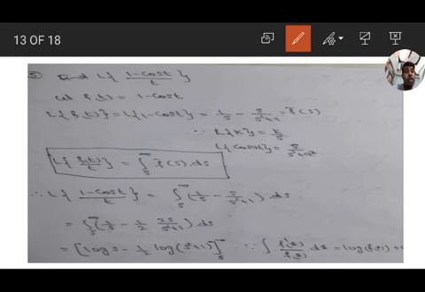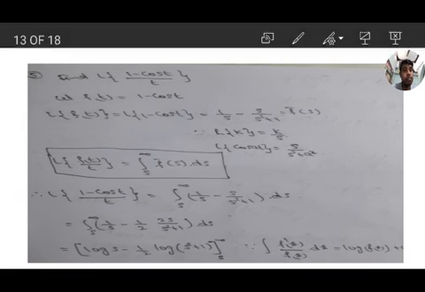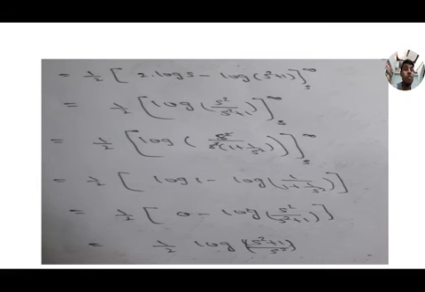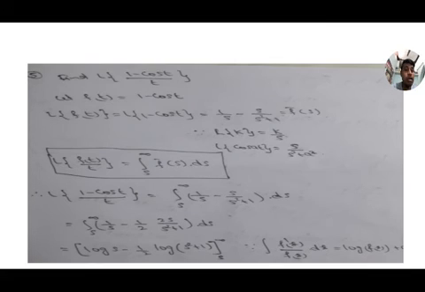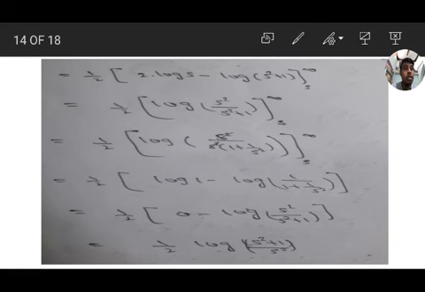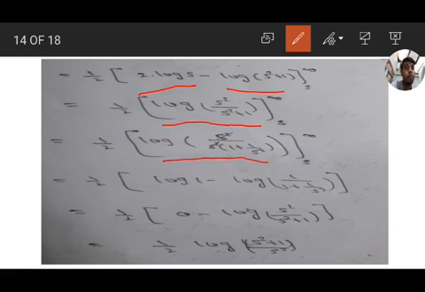Next, before applying the limits, 1 by 2 is common outside, and we get 2 into log s minus log of s square plus 1. Here 2 log s means log s square, and log a minus log b gives log of s square by s square plus 1. Before applying the limits, taking s square common and cancelling, we get log of 1 by 1 plus 1 by s square.